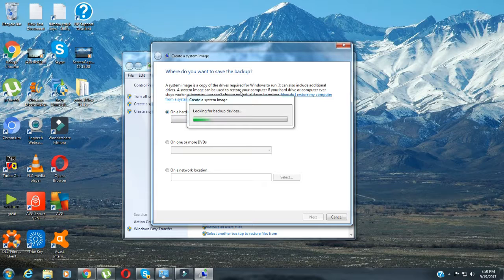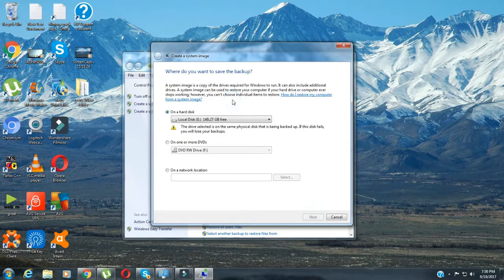It's taking time because I already did that. Drives and drives, same here. My drive is already backed up, so I don't need to back it up again.